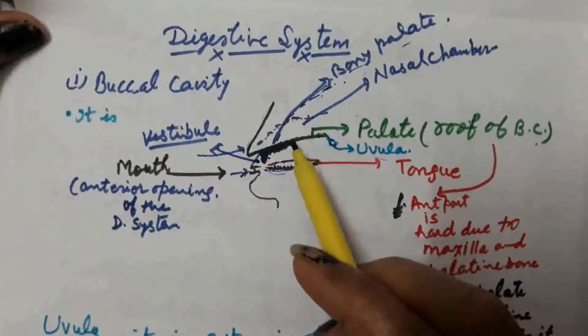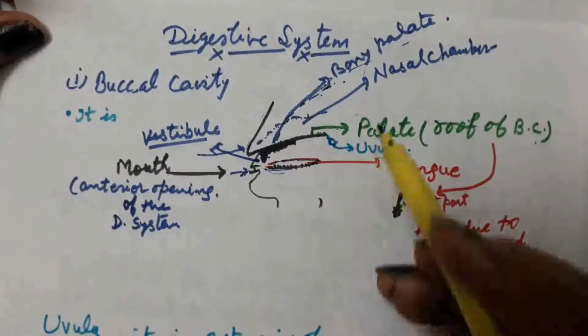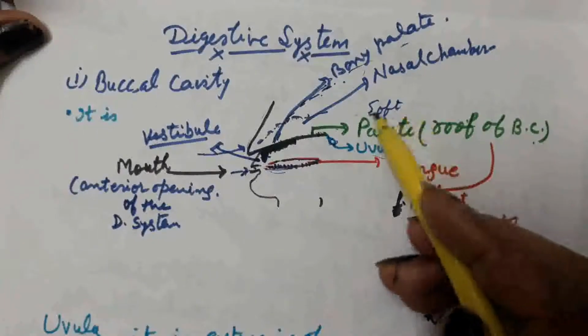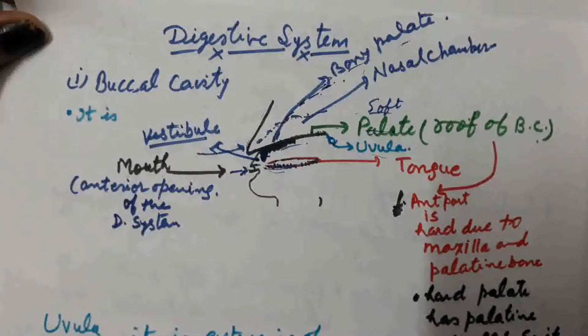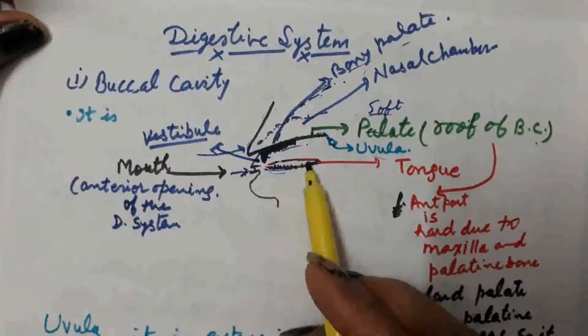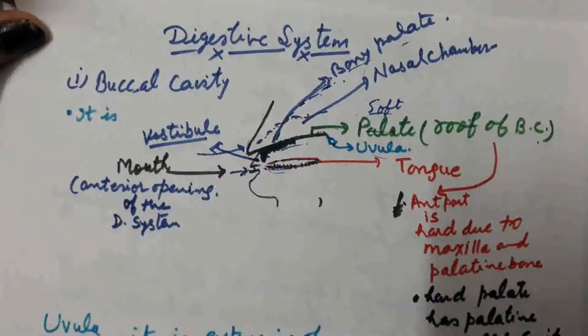The posterior end of the palate is known as the soft palate. This is the soft palate region, as it is cartilaginous. At the floor of the buccal cavity the tongue is present. On the tongue, taste buds are present. Some of the taste buds are also present in the palate region, which are helpful in tasting the food material.